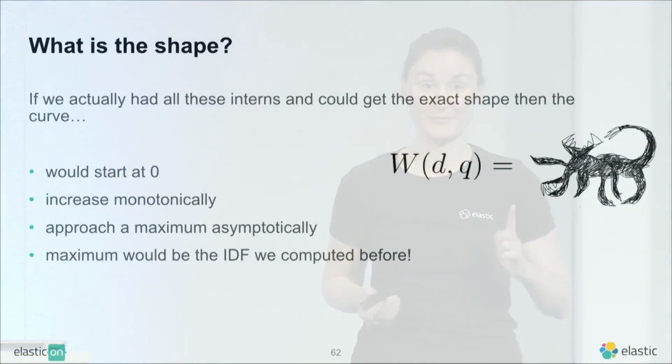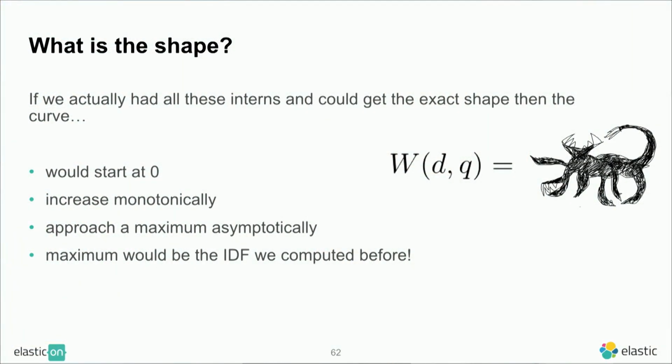Okay, so what was this leap of faith? Well, they asked the question, okay, so we have this horrible thing that we cannot actually make something of, but we could still ask the question, if we were actually able to get the exact shape, what would it look like, what kind of properties would it have? And you could say, okay, so it starts at 0, that's something we know, it increases monotonically, and it approaches a maximum asymptotically. And the maximum, and that's the cool thing, that would actually be the IDF that we computed before, right? So maybe we can just make something up, something that looks similar. We don't really care about the exact result. Okay? And that was this leap of faith, just trying to figure out something that's similar and see if that works.